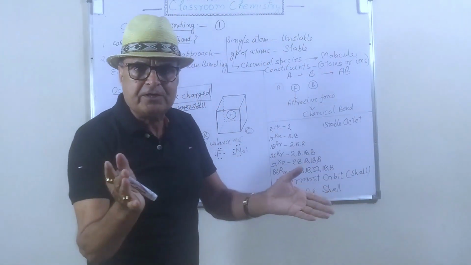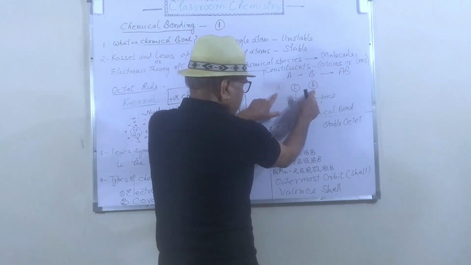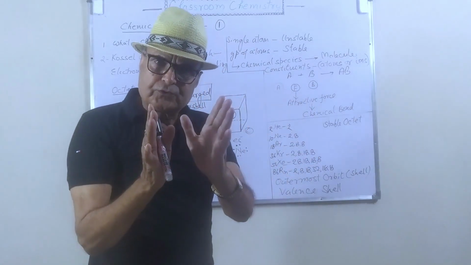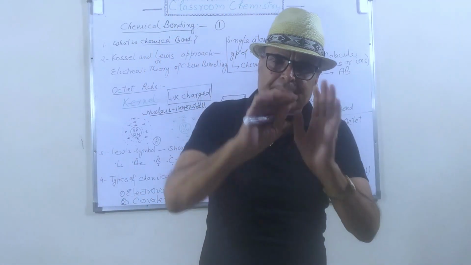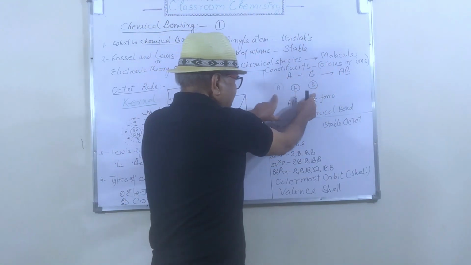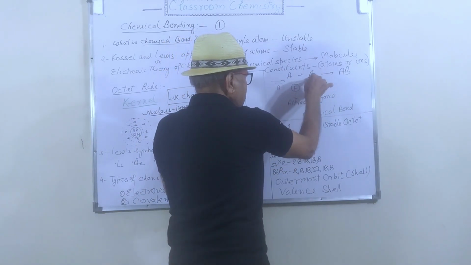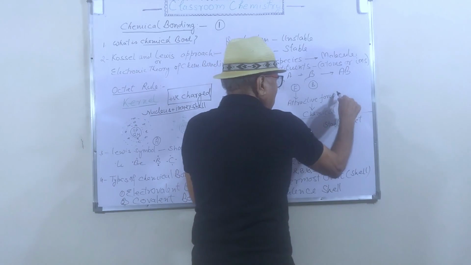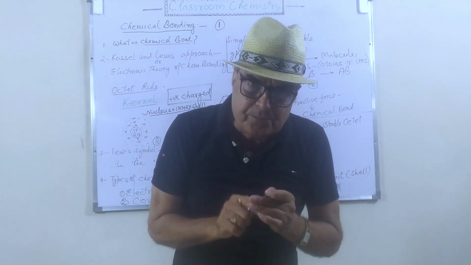The assumption is that when these two atoms come close to each other, a force is generated between them, and that force attaches them to each other. These atoms are attracted by this force. So this force is called an attractive force. It is only our assumption.